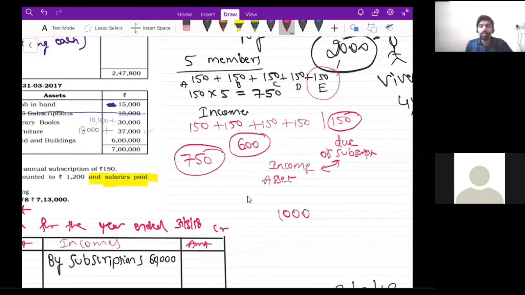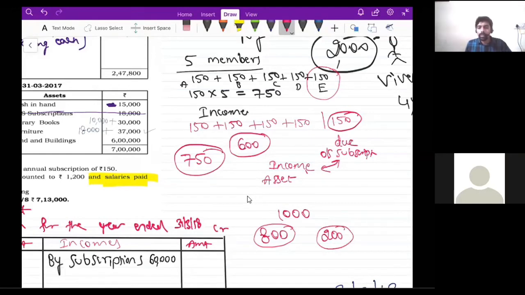So now they are unable to pay this 1000 rupees. They have told that they will pay 800 rupees to you, and the remaining 200 rupees they will pay in the next month.